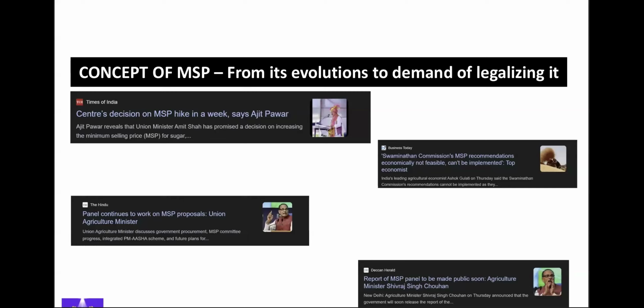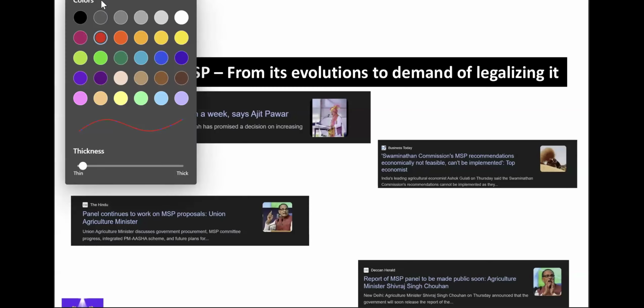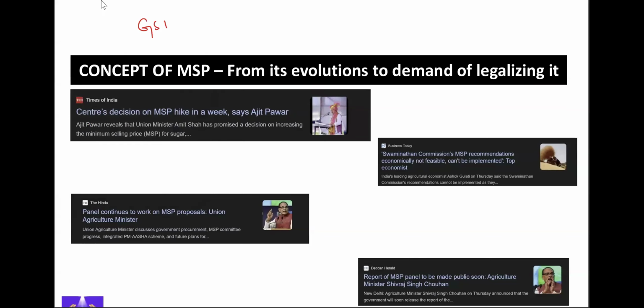In this session today, we are going to discuss one of the important components of your agriculture portion, that is your minimum support price. This topic is not only important for your NABARD examination. If you're writing the UPSC examination, this concept is very important for your GS3 paper, plus the examination that you are going to give on 20th of October, NABARD. So it is important for both the examinations and when you will be facing the interview.